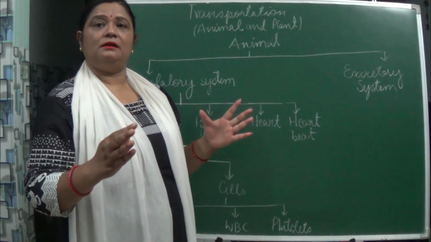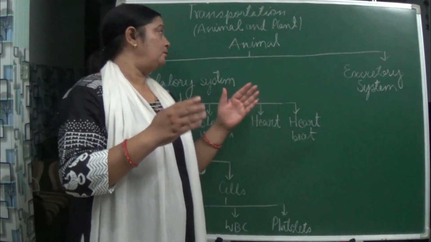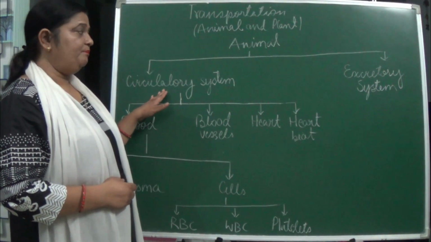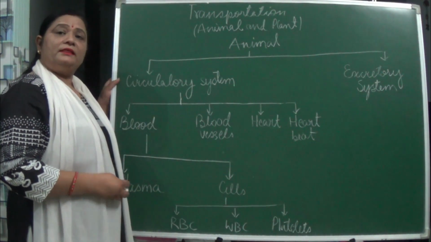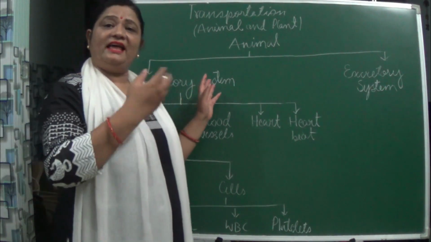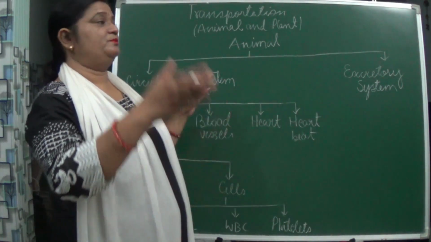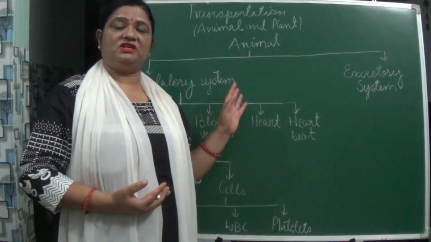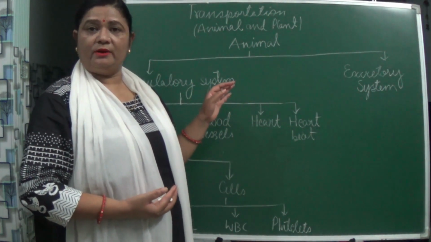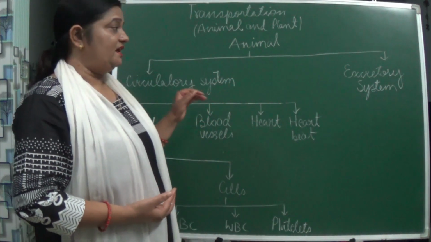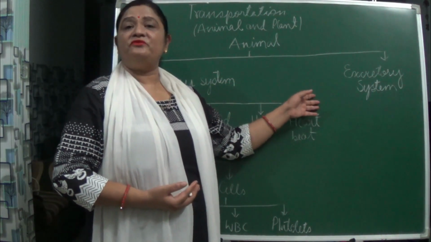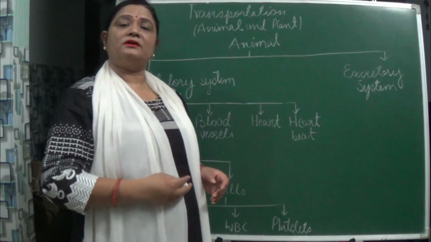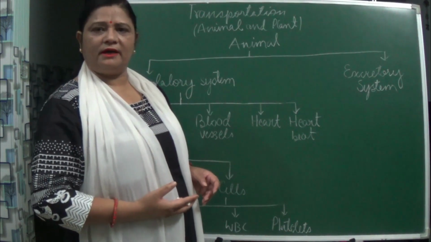And that channel as a whole is known as what? Circulatory system. The digested food is taken from the small intestine, and the air we take in is taken from the lungs, by the circulatory system all over the body. But there is one more channel. After respiration, taking in oxygen, what happens? You give out carbon dioxide.